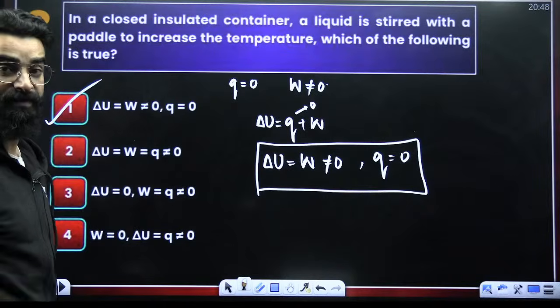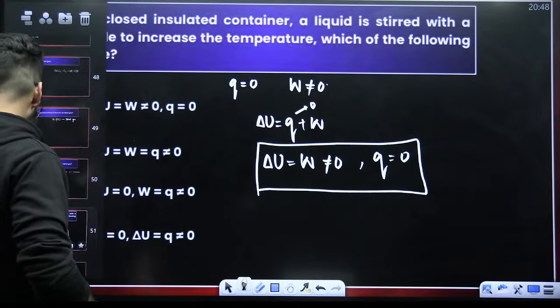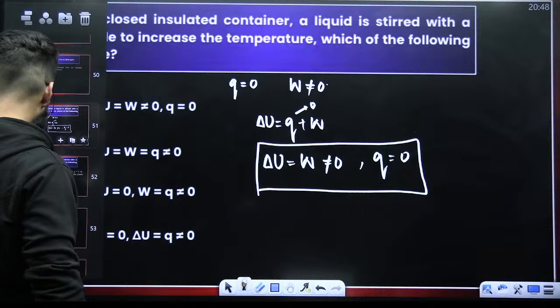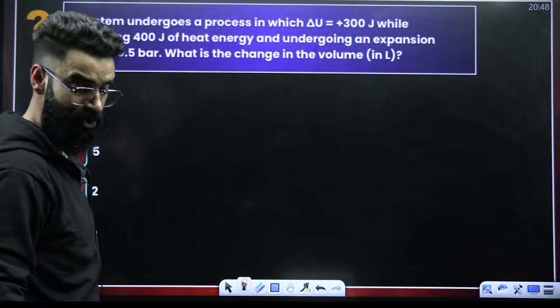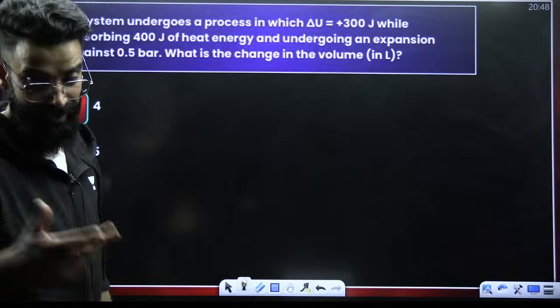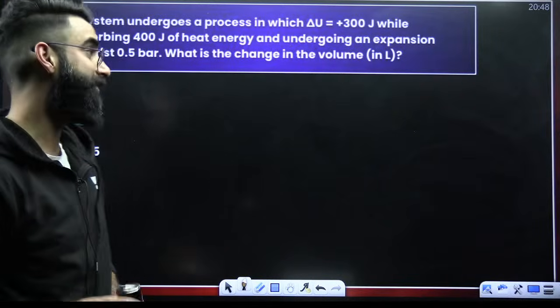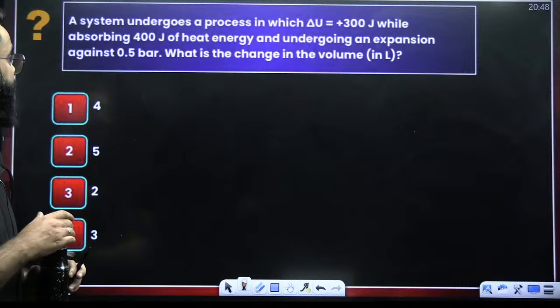I hope this is clear to everyone. Now, moving on to one more question. Let me see if you can solve this or not. It's a simple basic question, guys. You should be in a position to solve this question in not more than 20-30 seconds. What do you think? Give it a try.